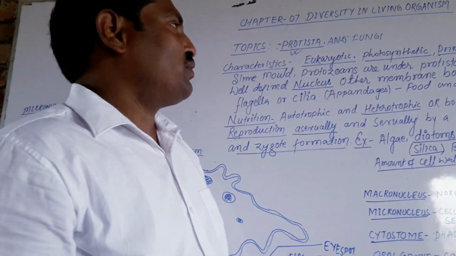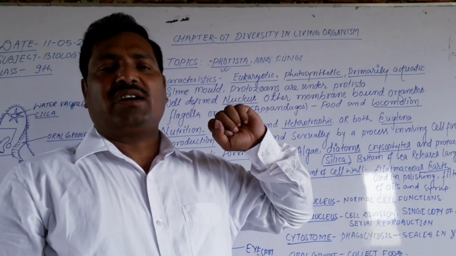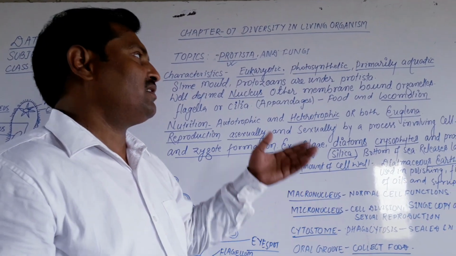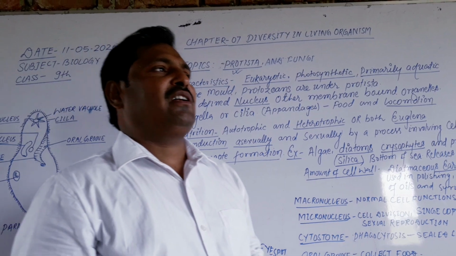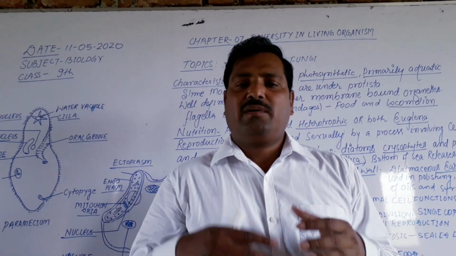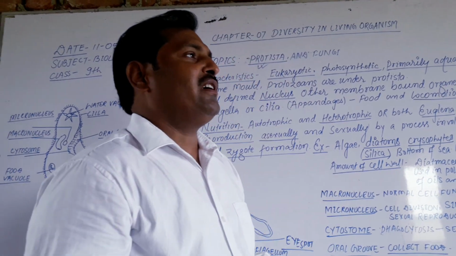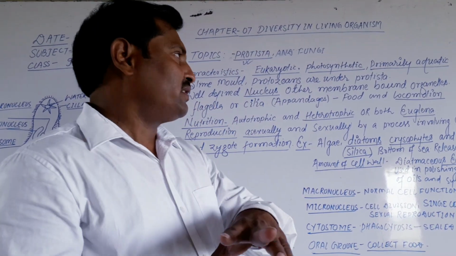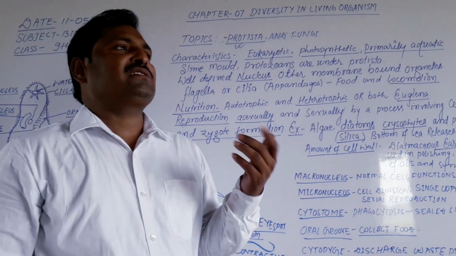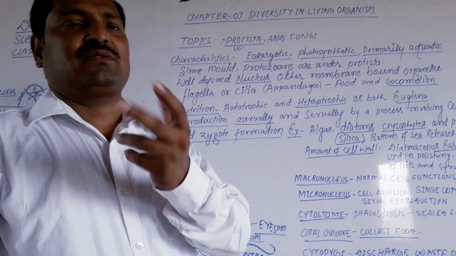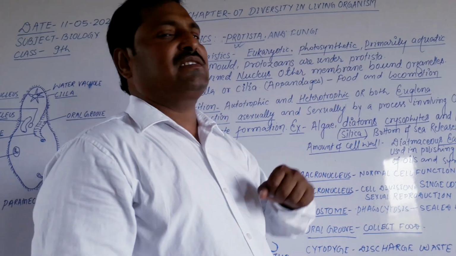They have photosynthetic pigment like chlorophyll, so they can make their own food. They are autotrophic and primarily aquatic, meaning they live in water. Examples are slime molds and protozoans. Proto means first, and zoan means animals.